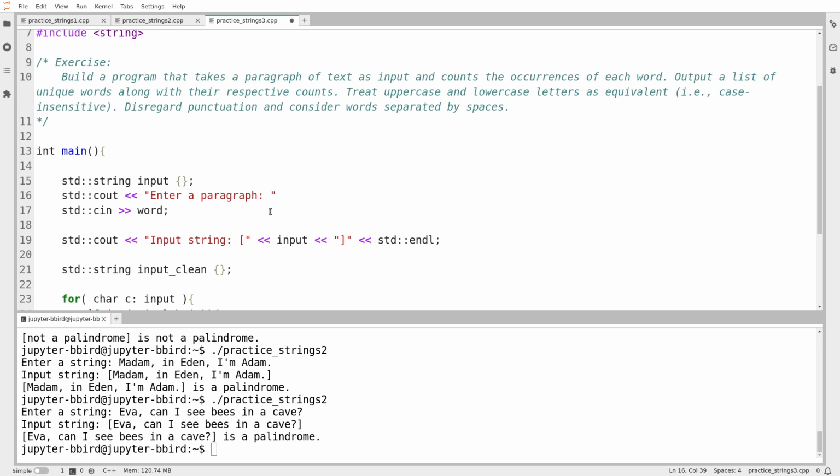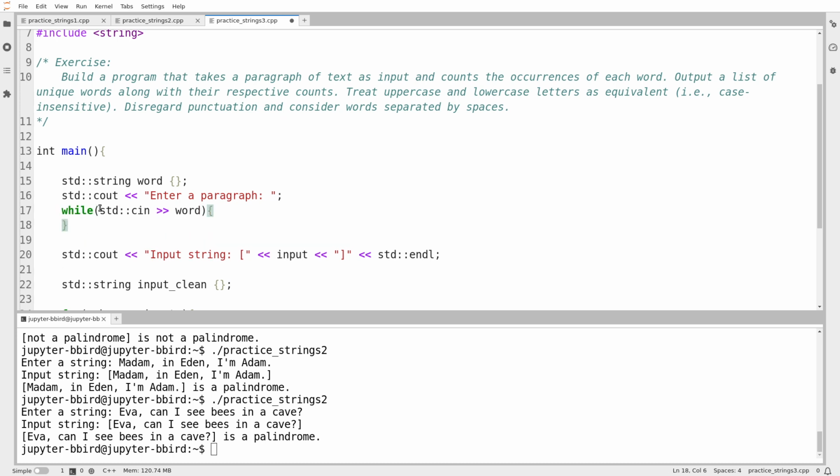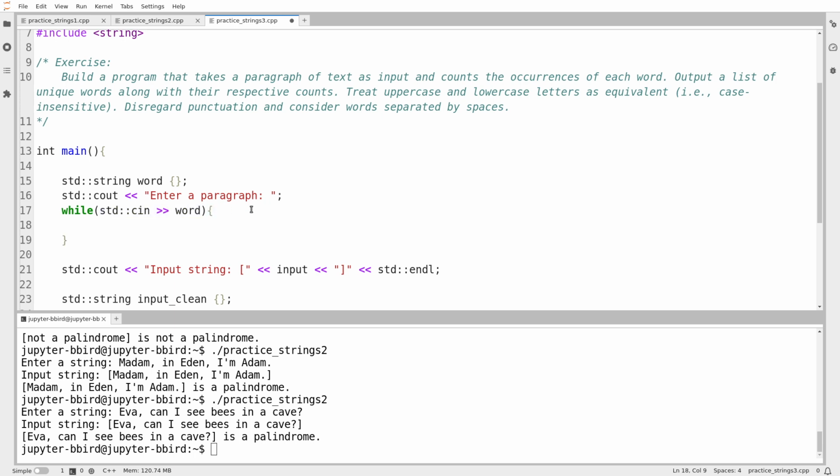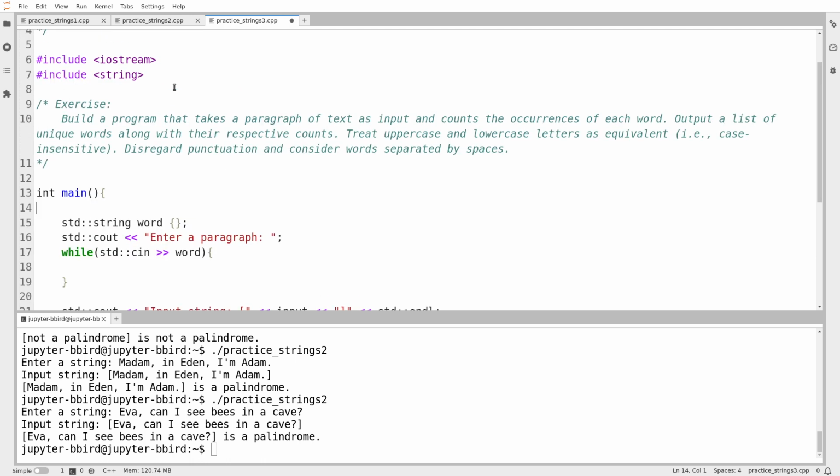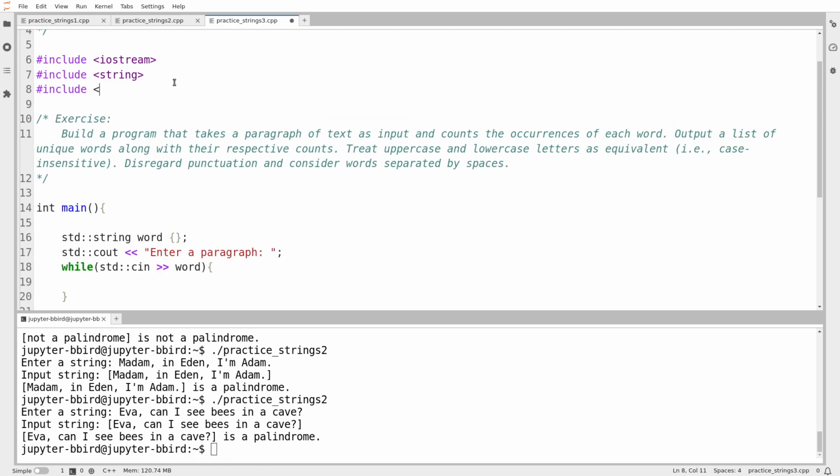I'm going to make a string called word, and I'm going to say while I'm able to read a word. Remember that when you read strings using this notation, you have to enter Control-D to signal that you're done entering your input. I'm going to put all the words in a vector of all of my words. So include vector. And then I have to actually create a vector somewhere. So I'll say vector std string. I'm going to put every word that I read into a big vector. We'll call it all words, so it's clear that it's a big vector.